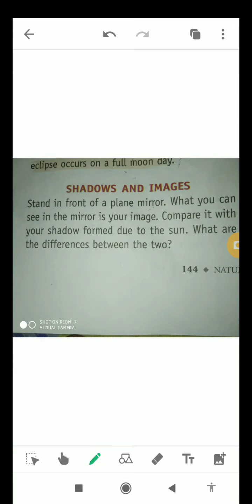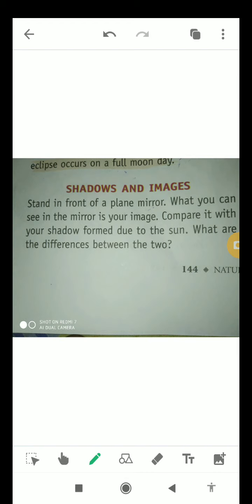Stand in front of a plane mirror. This is one of the examples. What you can see in the mirror is your image. So whenever we stand in front of a plane mirror, we see our face, that is our image.